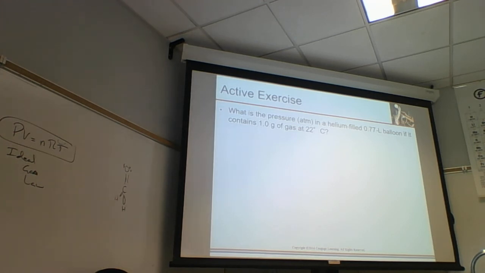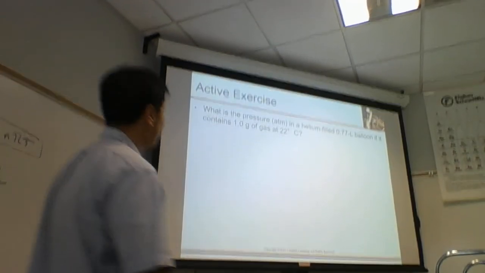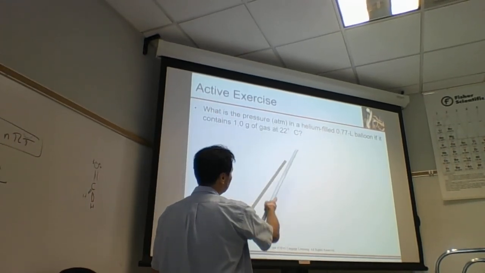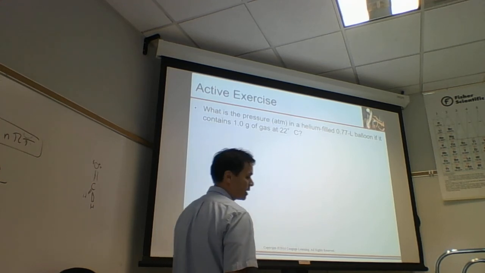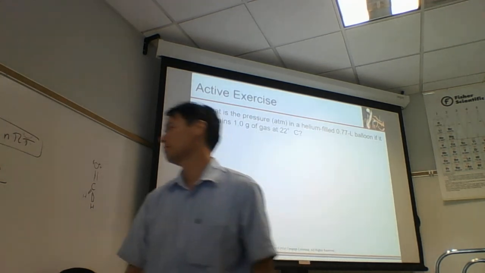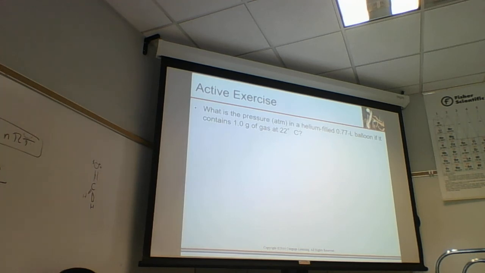This is actually 2 different slides on one, but let's see if they have a single variable here. A single variable would be something like this. What is the pressure in atmospheres in a helium-filled 0.77 liter balloon if it contains 1.0 grams of gas at 22 degrees C? So we have a gas, and the gas can be characterized by 4 things: pressure, volume, amount, and temperature. All these are related by R.